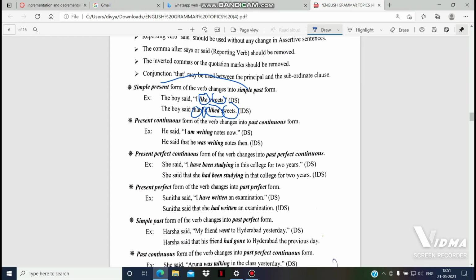Next, the present continuous form of the verb changes into past continuous form. He said, I am writing notes now. It is present continuous tense. How do we identify present continuous tense? In my previous video I explained all the tenses, so go through them so that you can understand. Present continuous will change to past continuous. He said, I am writing notes now. He said that he was writing notes then.